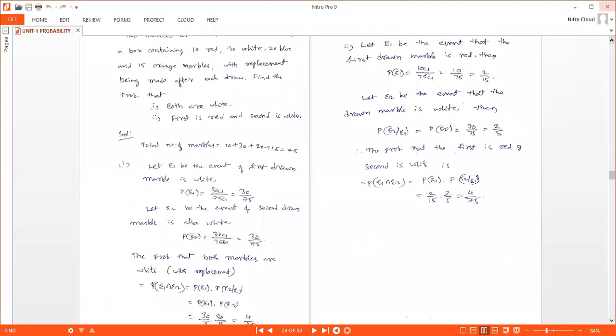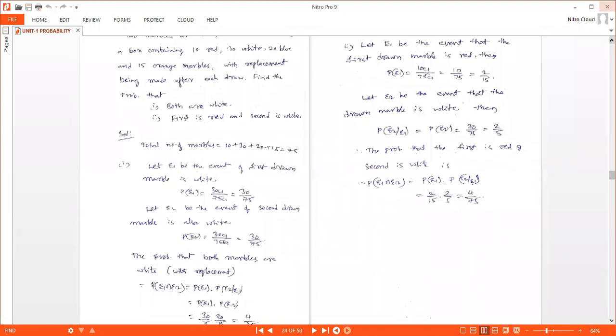Now coming to the second problem, let event E1 be the event that the first drawn marble is red. How many red marbles are there? 10. So probability of E1 is 10 by 75. And let us take E2, the event that the second drawn marble is white.